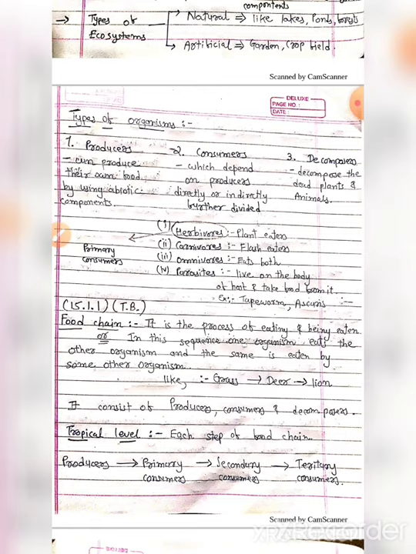Yes, all of you are right. What are producers? They can produce their own food by using abiotic components. This is known as the producer.